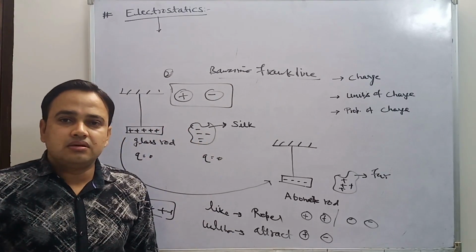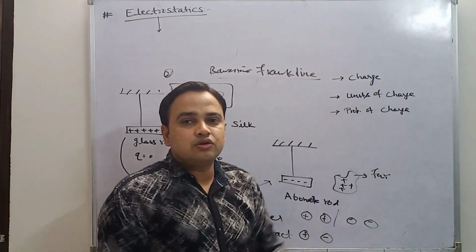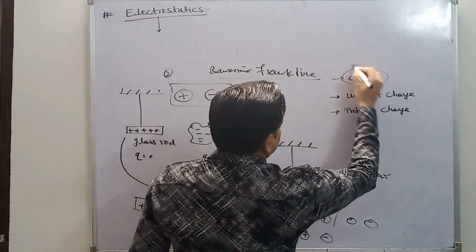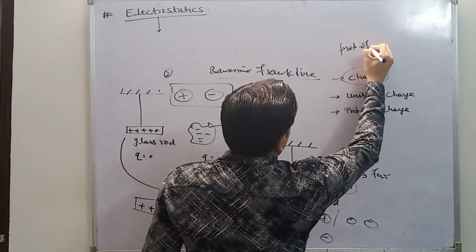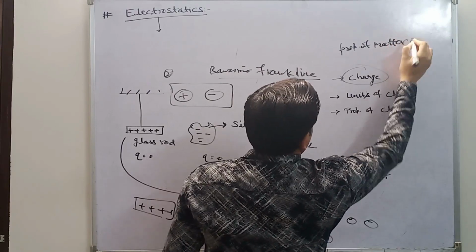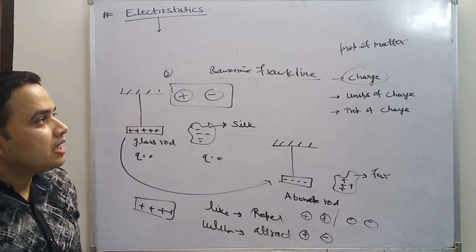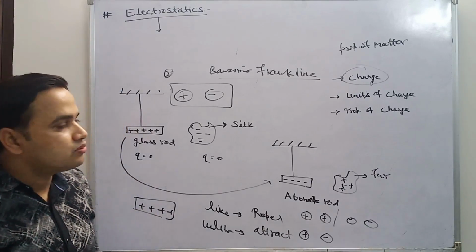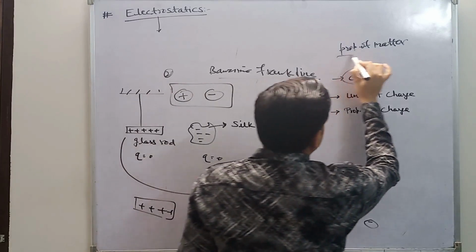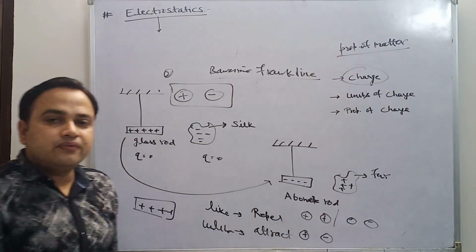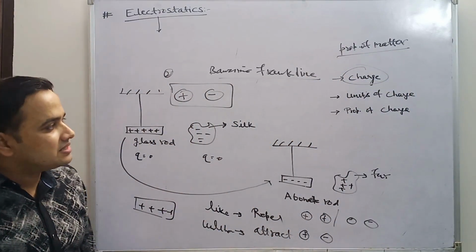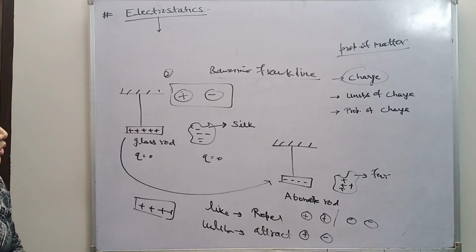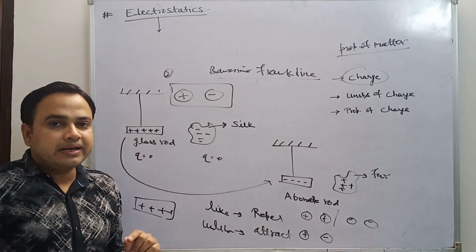So what is charge? Definition of charge: charge is a property of matter by which it exerts force on other particles, tiny particles. So the property of matter by which it exerts a force on other particles is known as charge. I have already told you that there are two types of charge, positive and negative.